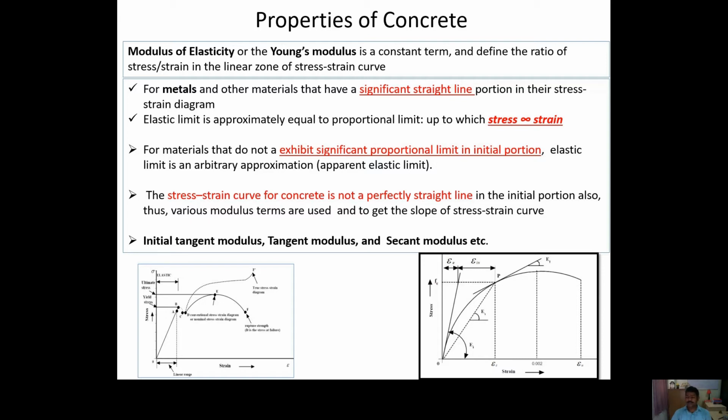So we have to get a tangent from the initial portion of the stress strain curve, and use that tangent for linear analysis. If you want to go for non-linear analysis, then we have to use the tangent modulus or secant modulus. We'll see what is the basic difference between the initial tangent modulus and the secant modulus.